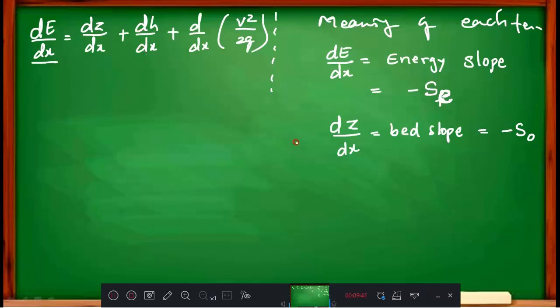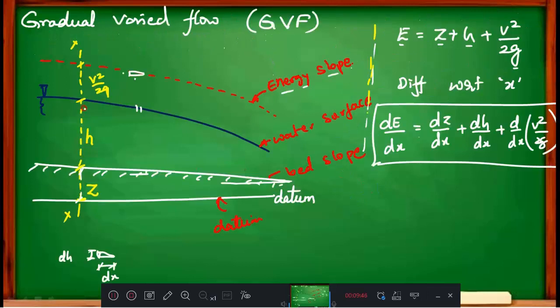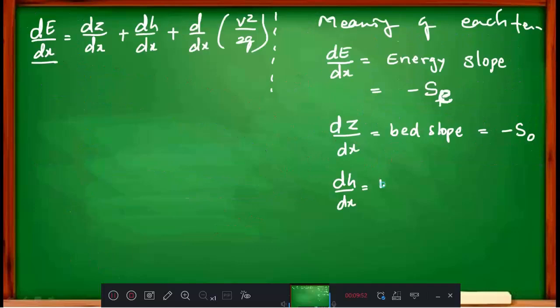Then after that, what do we have? dh by dx. dh by dx is the variation of h with respect to x, means the water surface. Therefore, this is your water surface slope. You can name it Sw, but I will keep it as dh by dx only. If you want, you can use it. Then after that we have d by dx of v square by 2g. This is actually the kinetic energy variation.